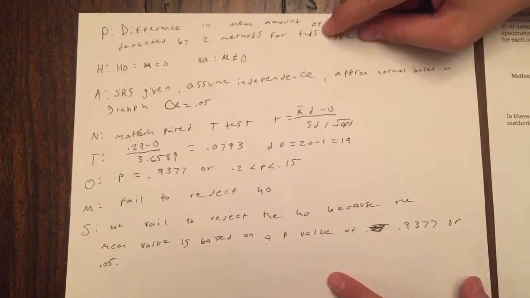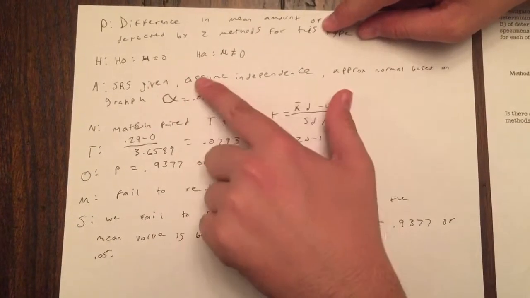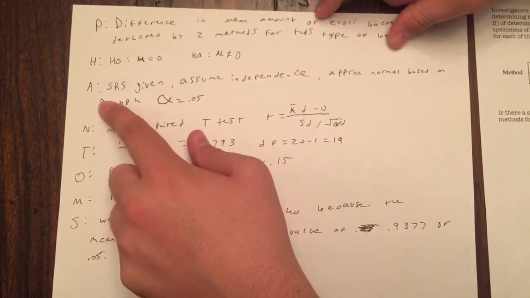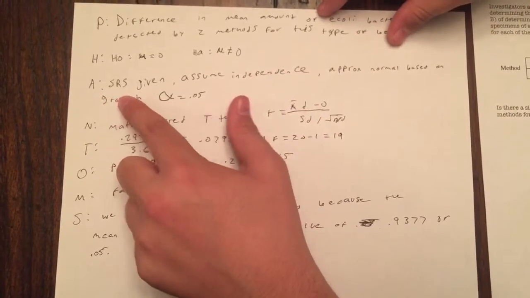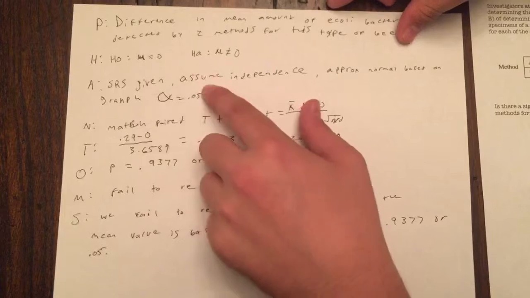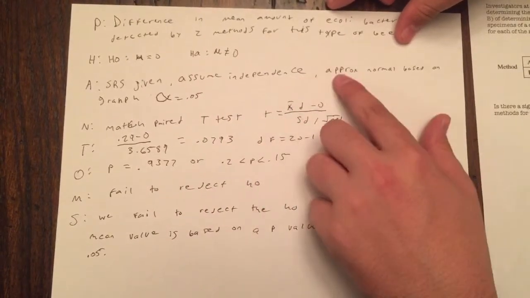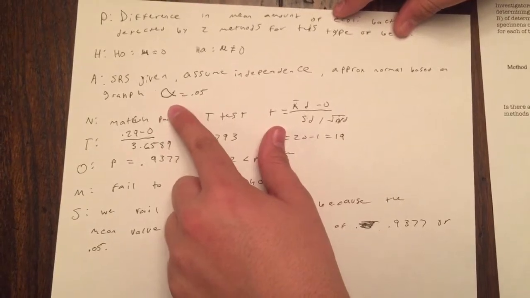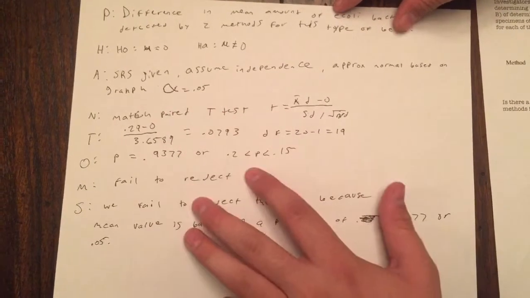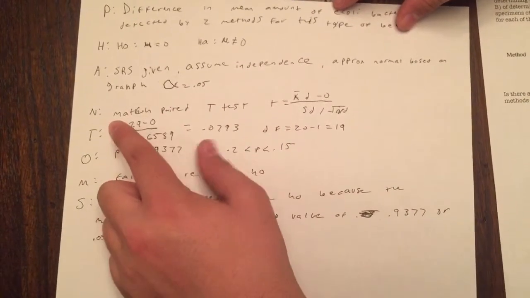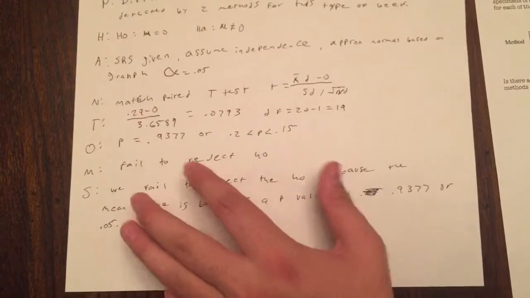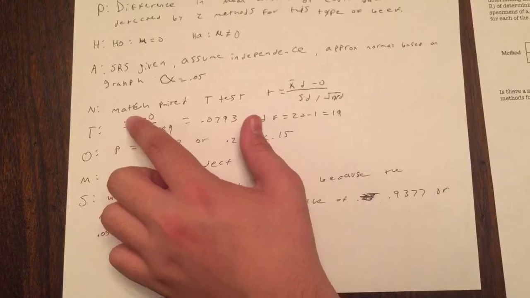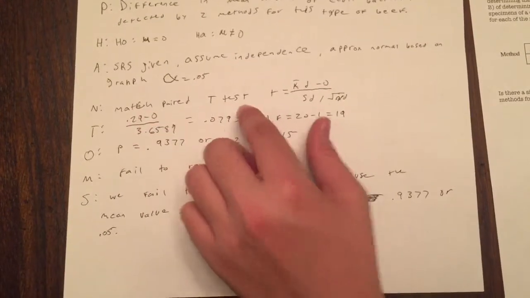Come down to H, your H0 is going to be mu equals 0. The HA is mu is not equal to 0. Your A in PHANTOMS, which is assumptions, is the SRS is already given to you. You're going to have to assume independence, and you're going to have to guess that the graph is approximately normal based on the fact that it's 0.05. Come down to N, which is name of test, and it's matched pairs t-test.